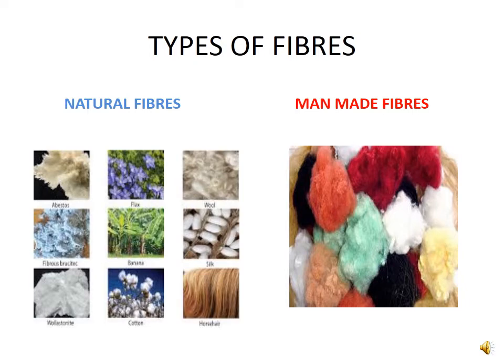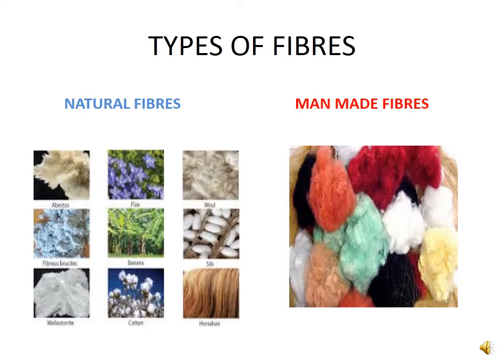So first of all, I want to ask you one question. What is fiber? Fiber means a material which is available in the form of a thin and continuous strand is called fiber. So on the screen you can see there are some natural fibers and some man-made fibers. Natural fibers are obtained from nature, that is from plants and animals. Plant fibers are cotton and jute, and animal fibers are wool and silk. Man-made fibers are prepared in the factories, so they are also called synthetic fibers.